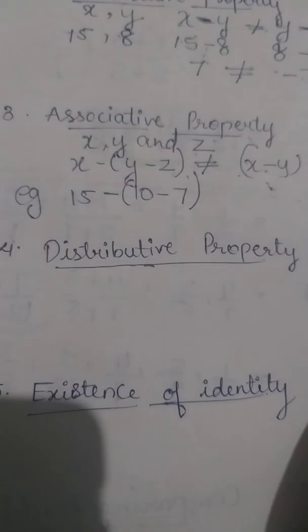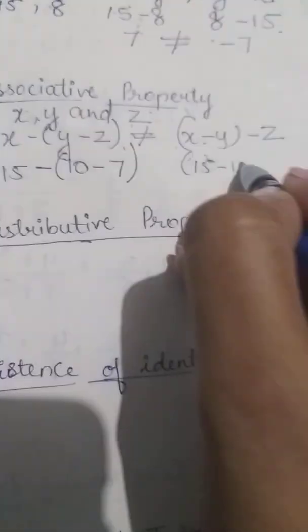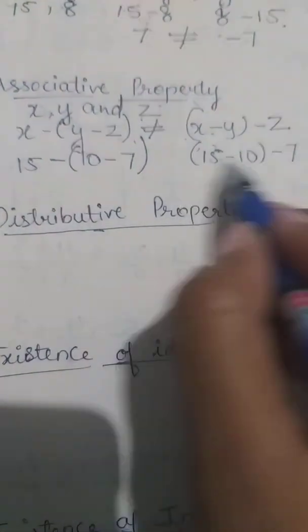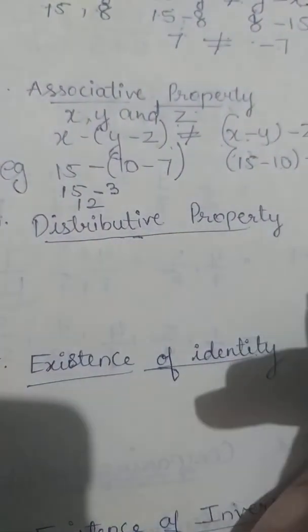This is one case. The other is 15 minus 10 minus 7. Here we have to solve the bracket first. So 10 minus 7 is 3, and 15 minus 3 is equal to 12. 12 is the final answer.